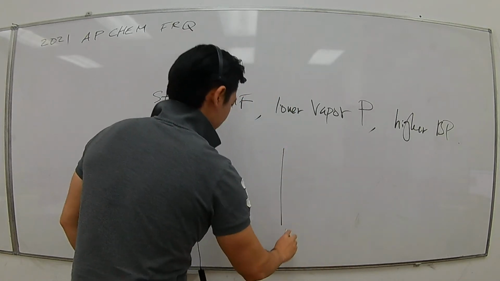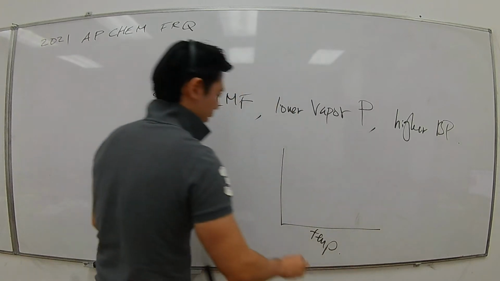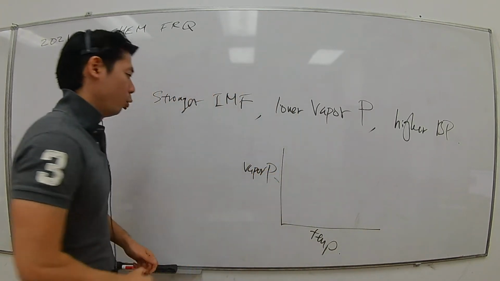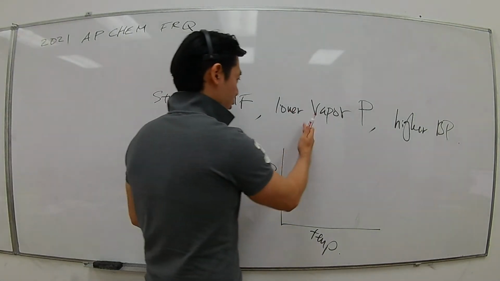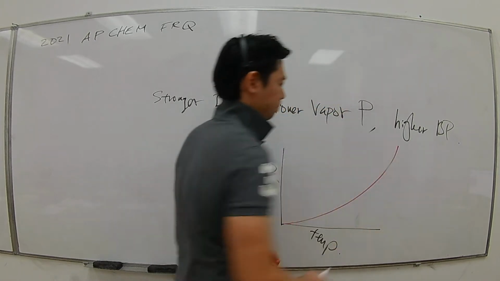I'm sure you've seen a graph, right? This represents temperature, and this represents the vapor pressure. When a substance has a strong IMF, it has a lower vapor pressure for certain temperature values, so it'll be more like this.